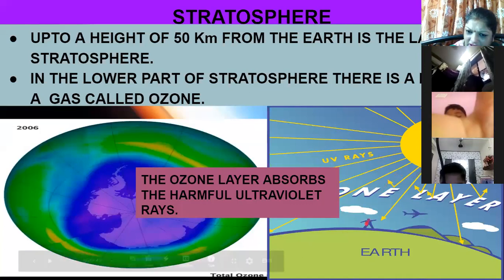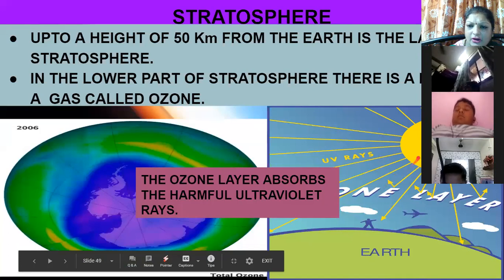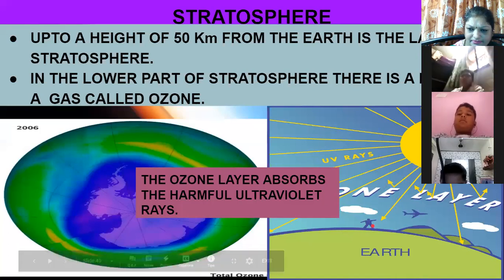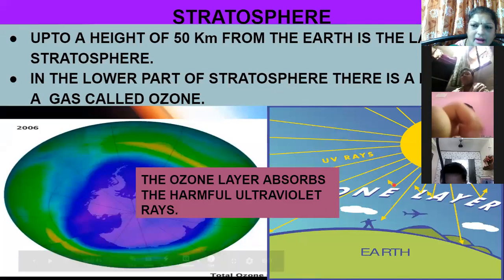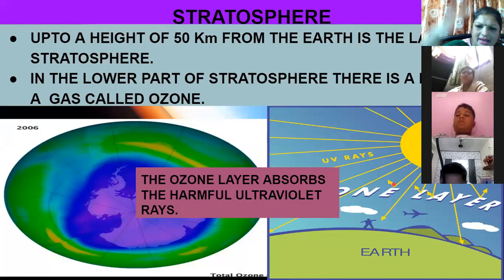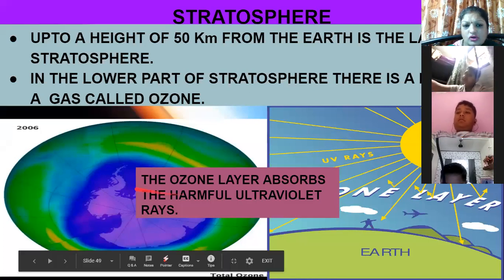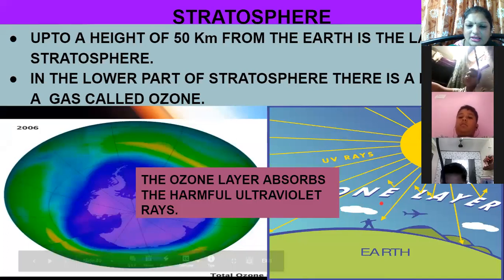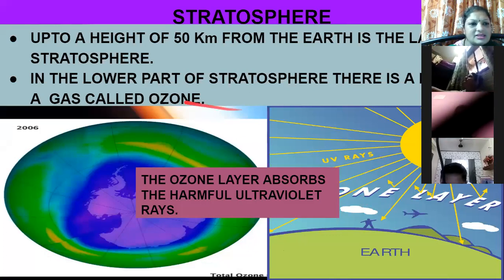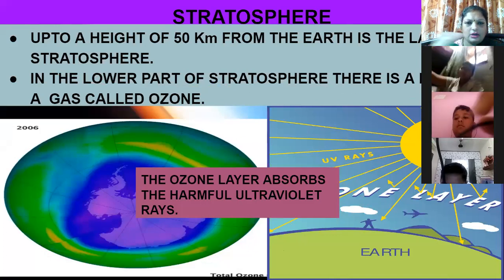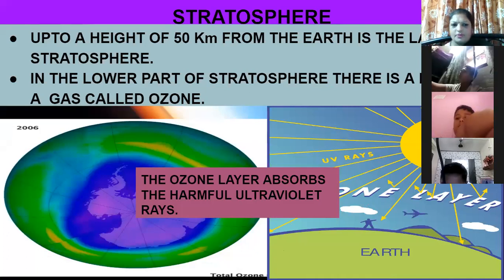They are not reaching the earth's surface. They are not reaching us. So it is very important. We can say the ozone layer is a security guard. It guards us from the ultraviolet radiations. And where is this ozone layer situated? In the lower layer of the stratosphere.